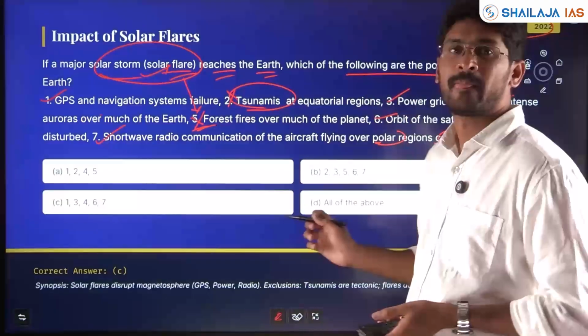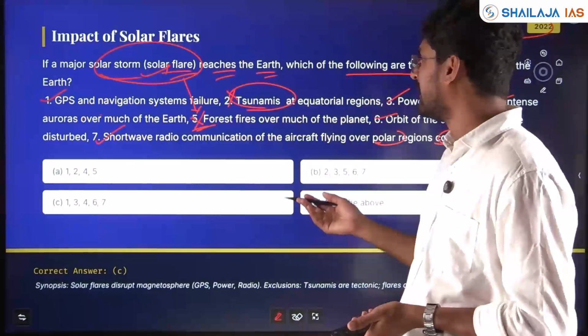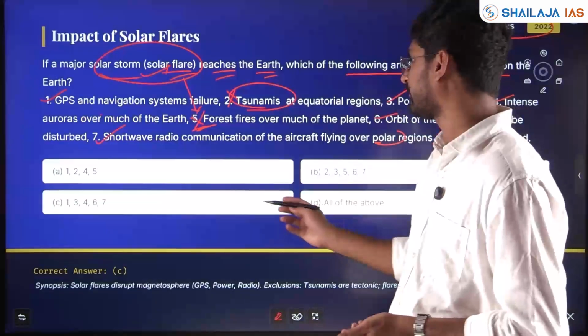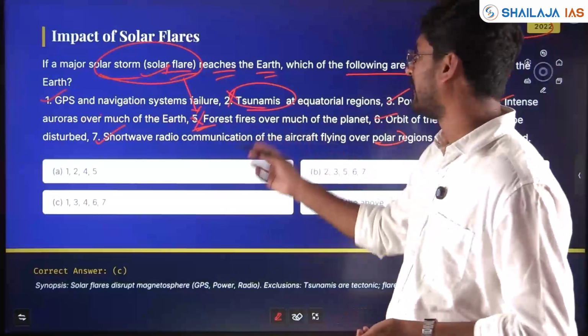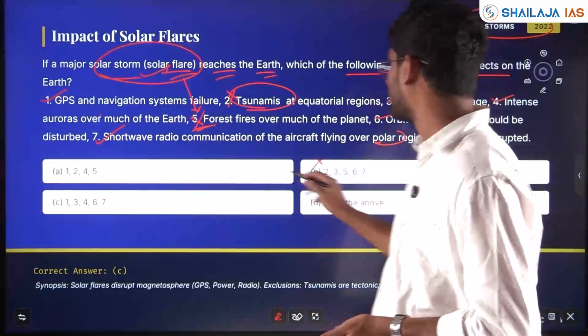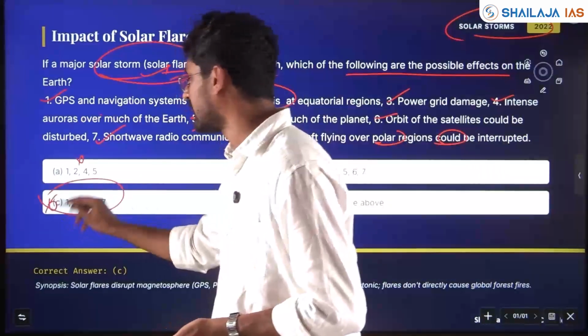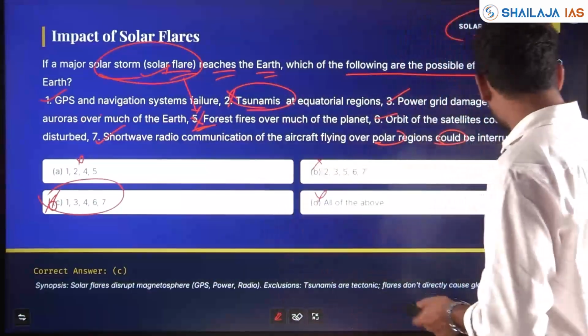Out of 7, it is 5 pairs. Here, remove 2 and 7. Sorry, remove 2 and 5. 2, this also is not there. This also is not there. Here, 2 and 5 are not there. So the answer is option C. Very easy.